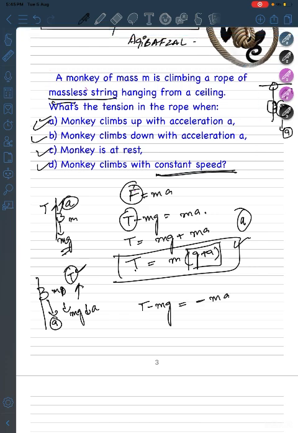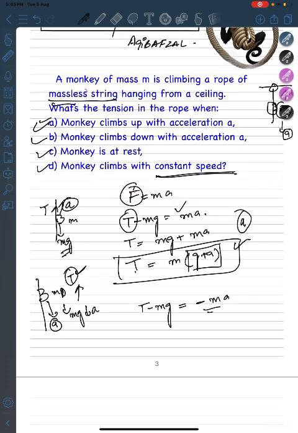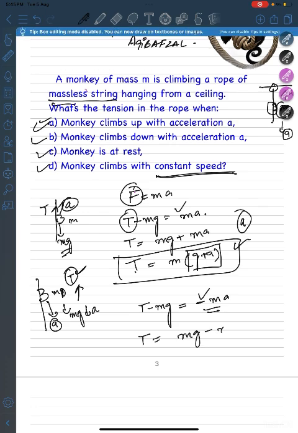Why don't we write here the plus ma like this? We wrote plus ma before, but here we write the minus ma because the acceleration is towards the downside, and for the sign conventions we have to write it like minus. So what happens, it will be like mg minus ma. So tension here will be m(g minus a).